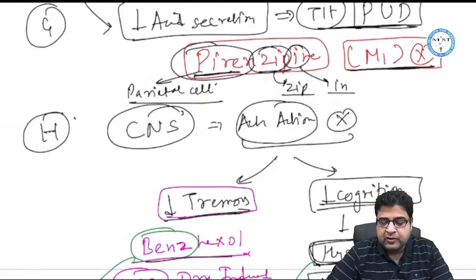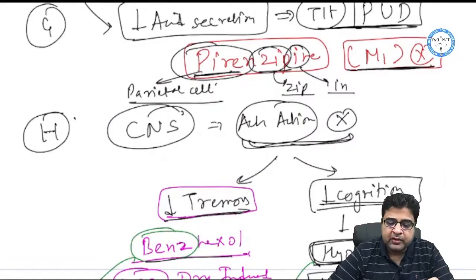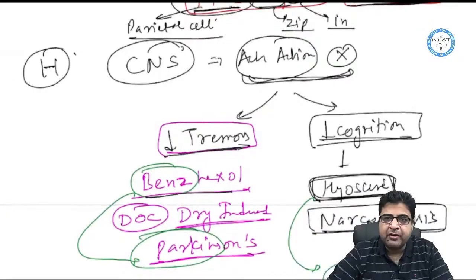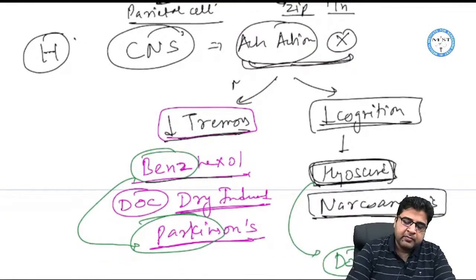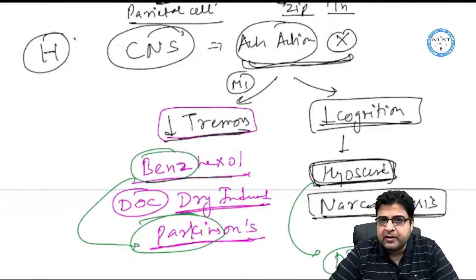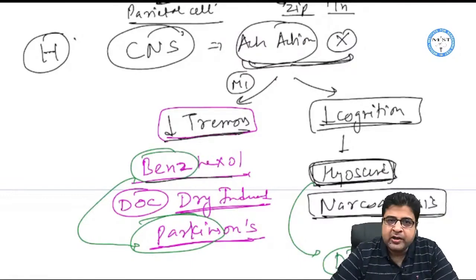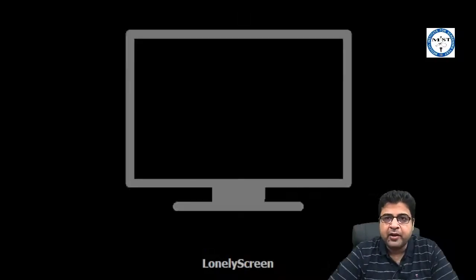Now the medicines which act on the central nervous system block the effect of acetylcholine in the CNS, and this can treat tremors. Acetylcholine acting on the muscarinic 1 receptor can lead to tremors, so if I block this muscarinic 1 receptor, tremors will be controlled. The drug name is benzhexol, and it is given for the treatment of tremors.